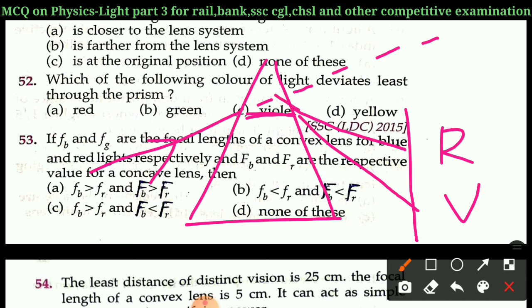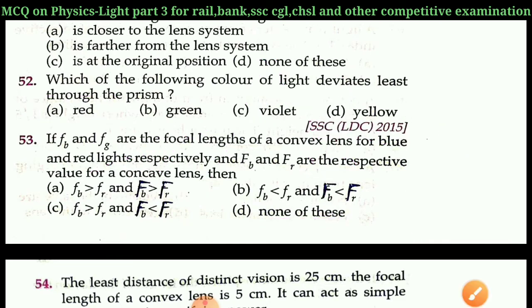Now this is the angle of deviation of the red light, and this is the angle of deviation of the violet light. So the angle of deviation for violet is more and the angle of deviation for red light is less. Color of light that deviates least through the prism: right answer is option A, red. 52. Right answer is option A, red.